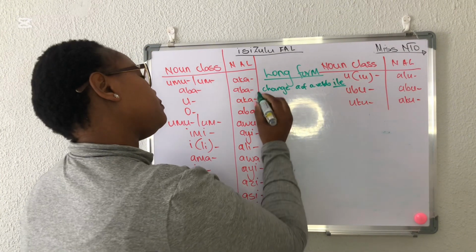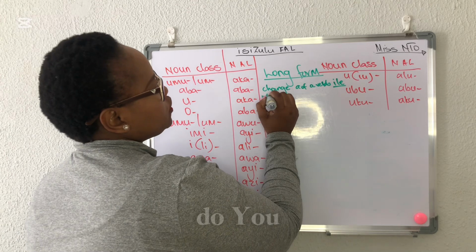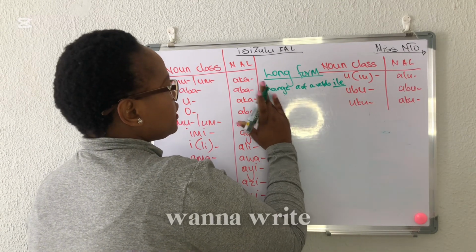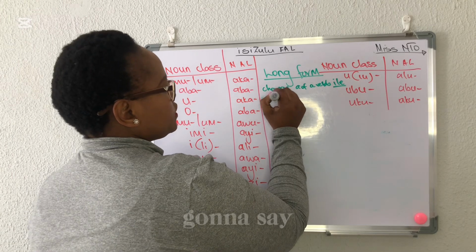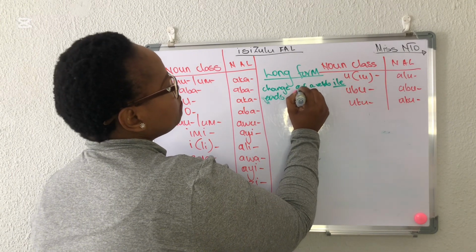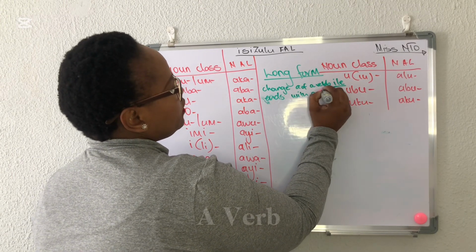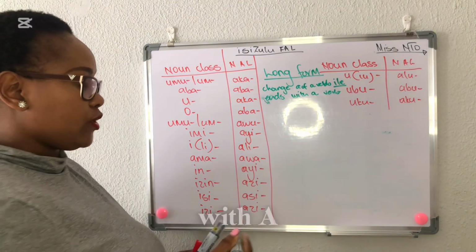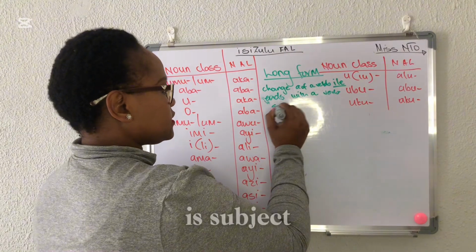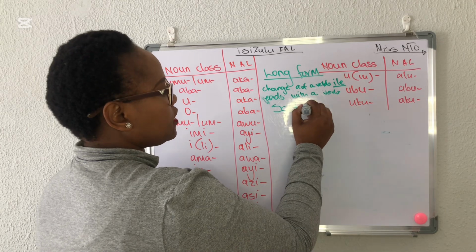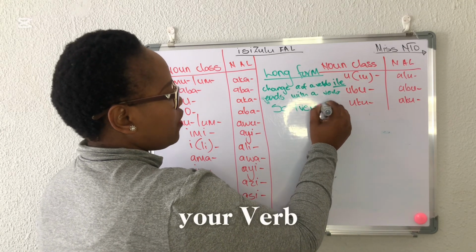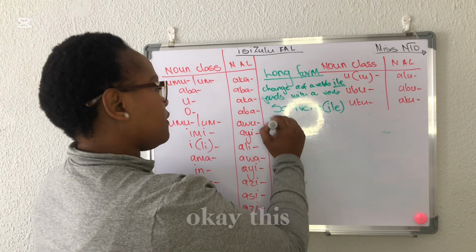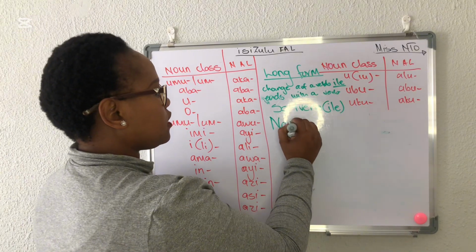And this one, when do you use it? When your sentence ends with a verb. The formula is subject concord plus your verb. However, your verb ends with ile. Okay, this is your sentence.